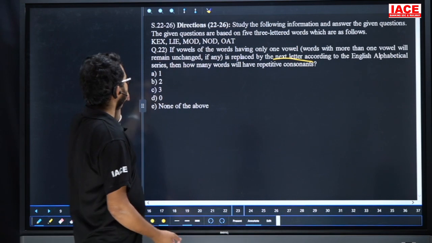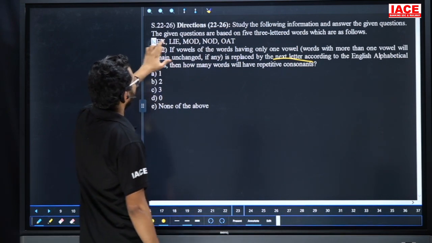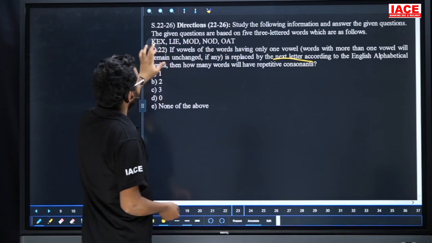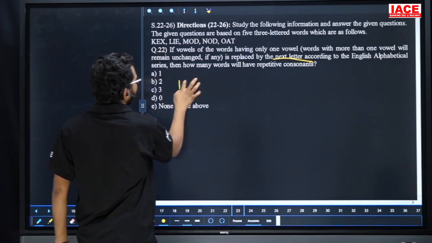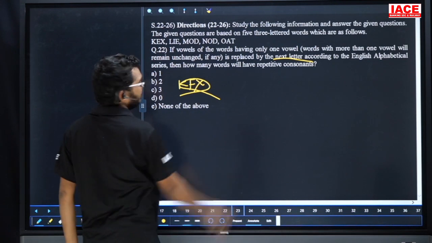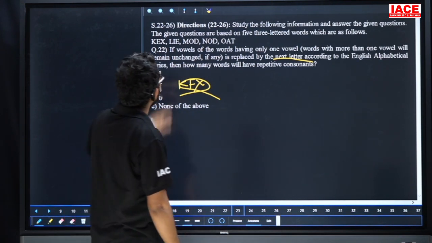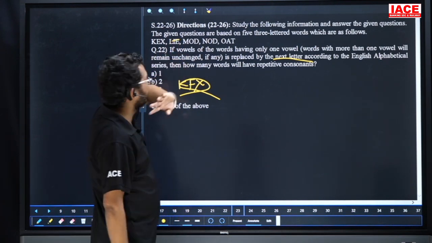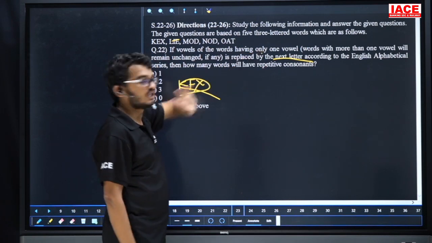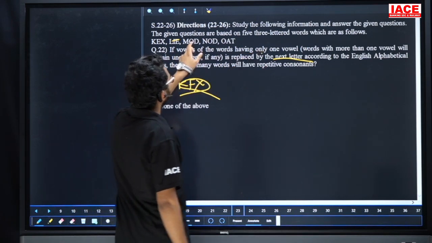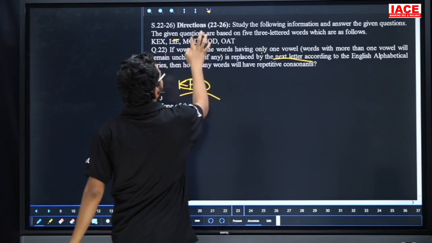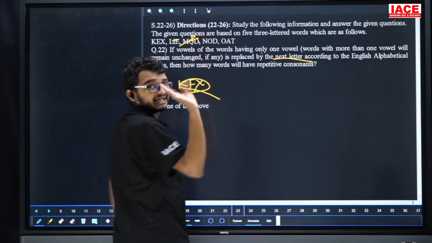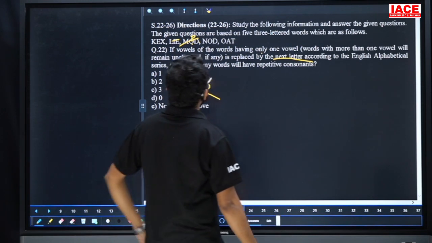No need to change. Here we are having one vowel. That means change this one to the next letter. E's next one is F. Here K, F, X. But there is no repetitive consonant. Leave it. Next one: here we are having two vowels. Not required, because only if one vowel is there, then change. Next one: here O. One vowel, so change to the next letter: P. MPD. No consonant is repeated. Leave it. Next one, NOD.